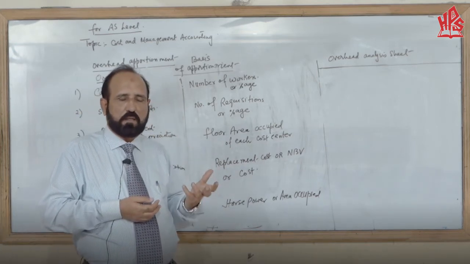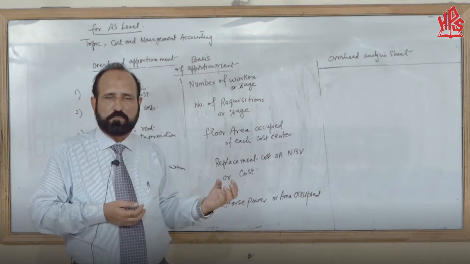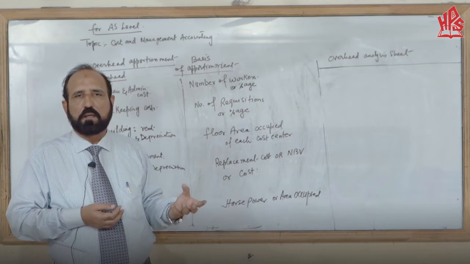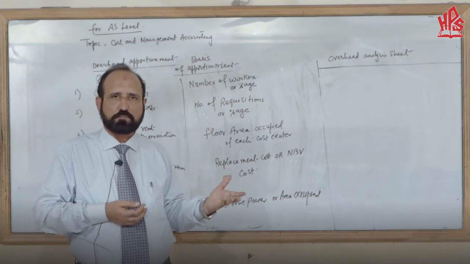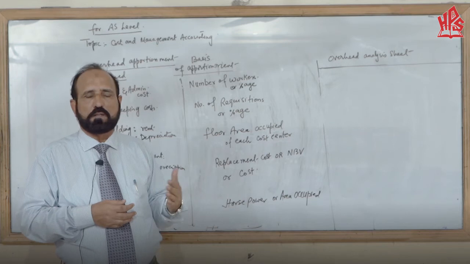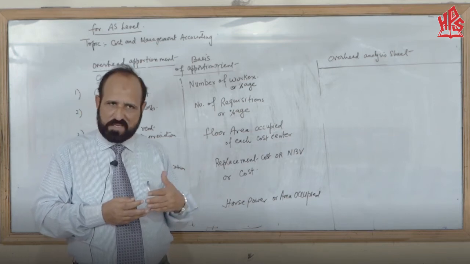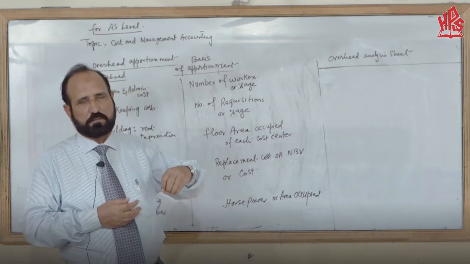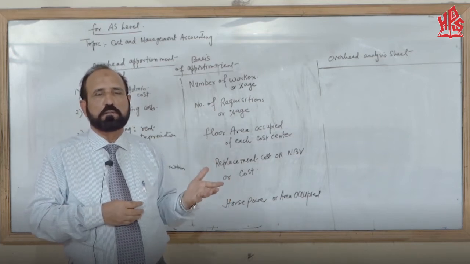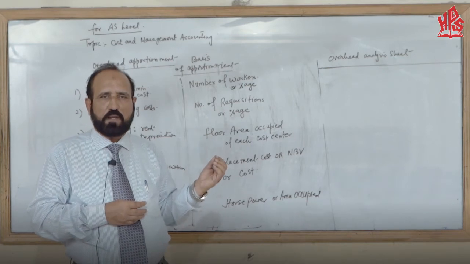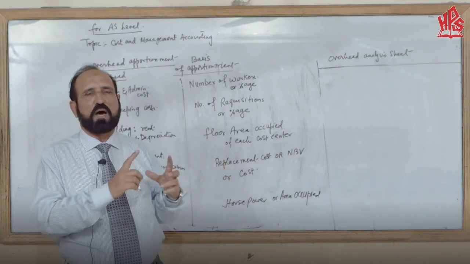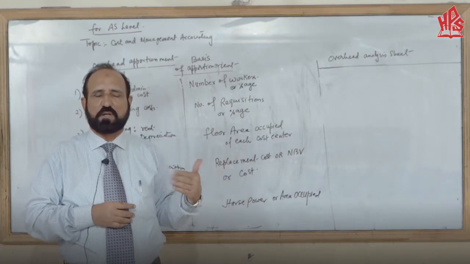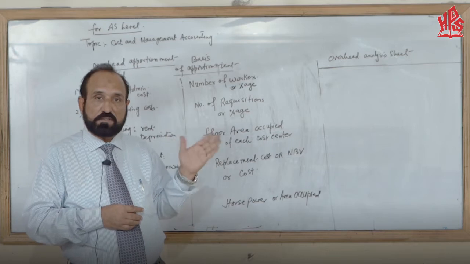To understand that, suppose we have a car of 20 lakh and it is insured. After 1 year it is stolen or in an accident. So the insurance company will replace it, not with a new one. It will be replaced with a used car value after 1 year of depreciation. How much depreciation is charged? Suppose 20% or 30%. So this is the replacement cost.